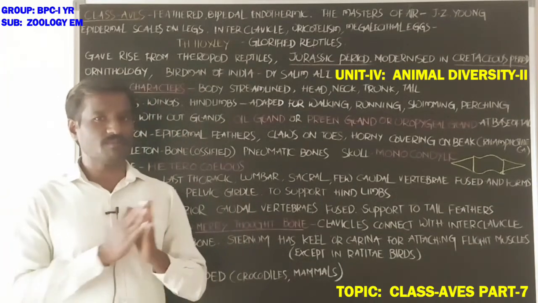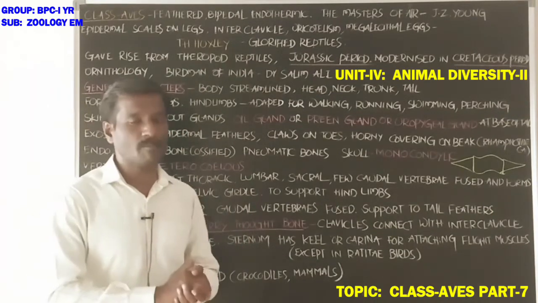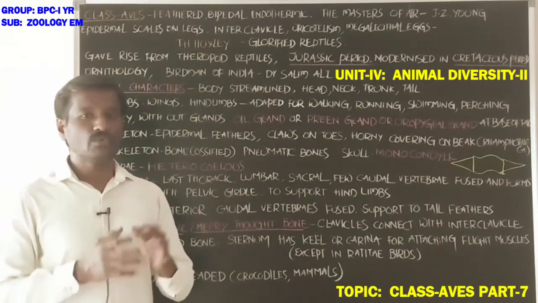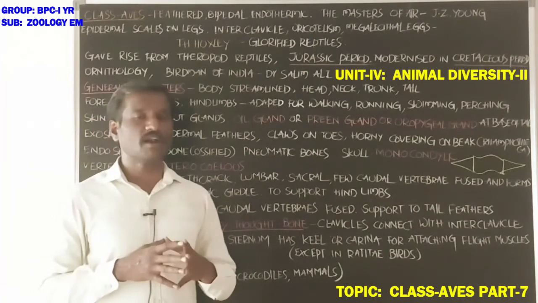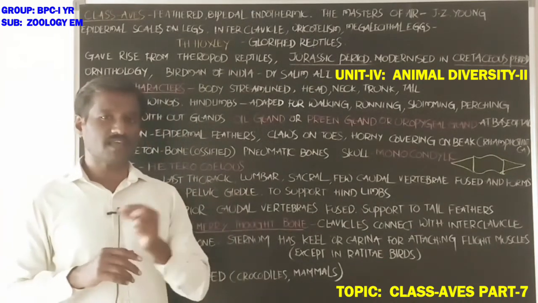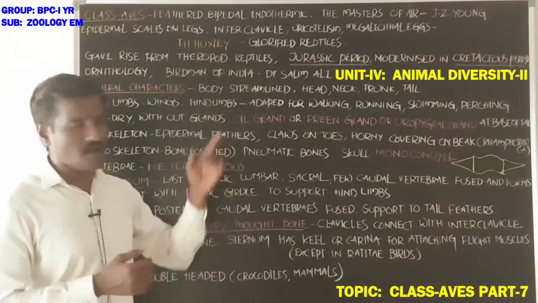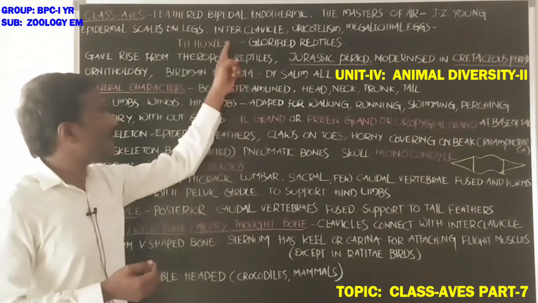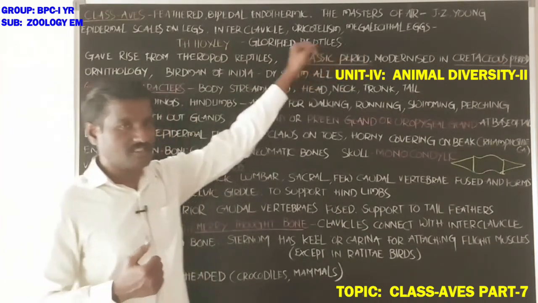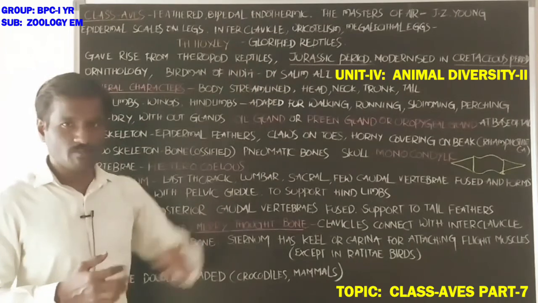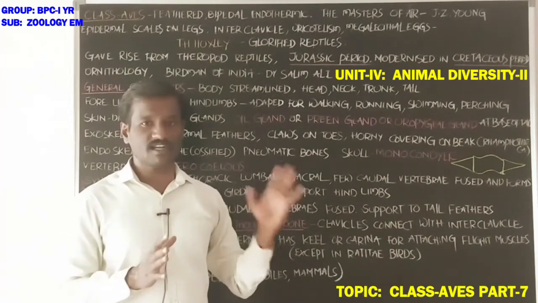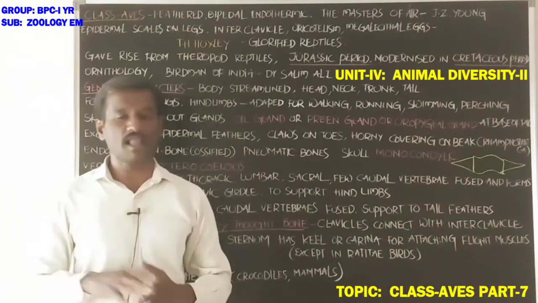Extra embryonic membranes are present during embryonic development, which surround the embryo, and uric acid is the nitrogenous waste product in both reptiles and birds. Both reptiles and birds lay megalecithal eggs. Interclavicle is also present. These are the characters present in birds like in reptiles.